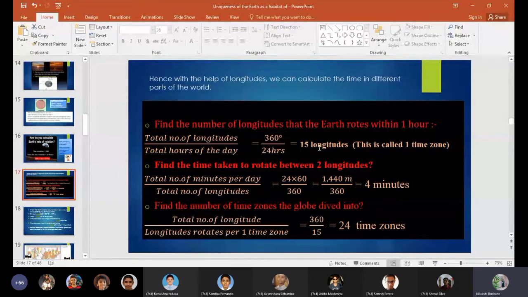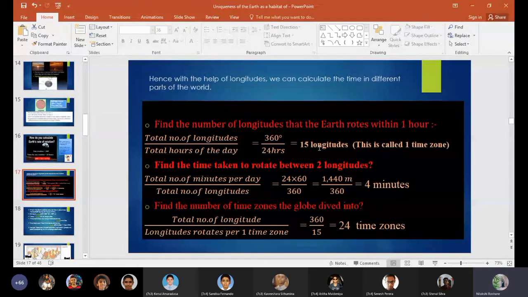And next we are going to find the number of time zones the globe is divided into. To find that, the total number of longitudes should be divided by the longitudes rotated per one time zone. Earlier I discussed with you that 15 longitudes is equal to one time zone.